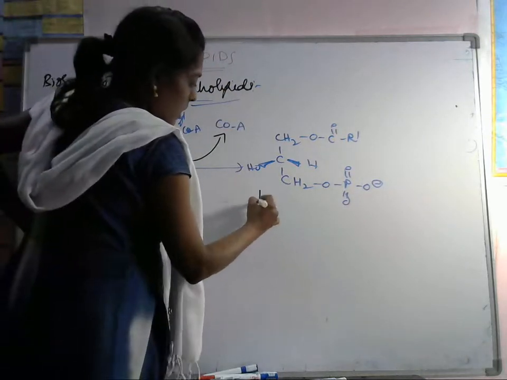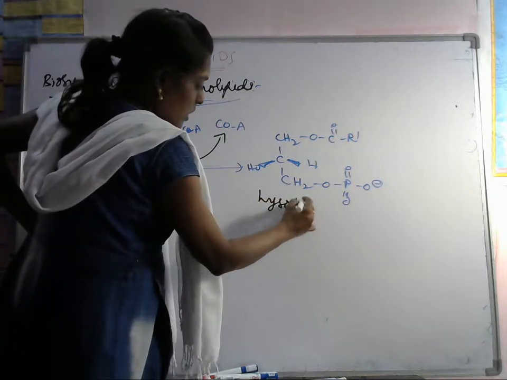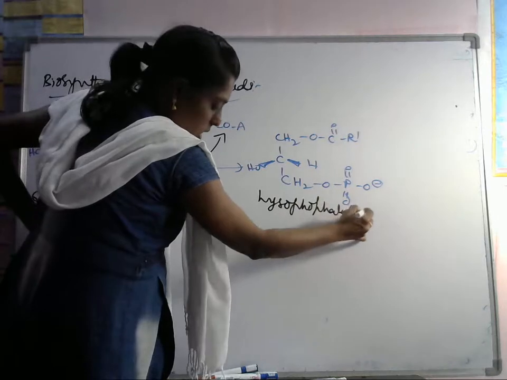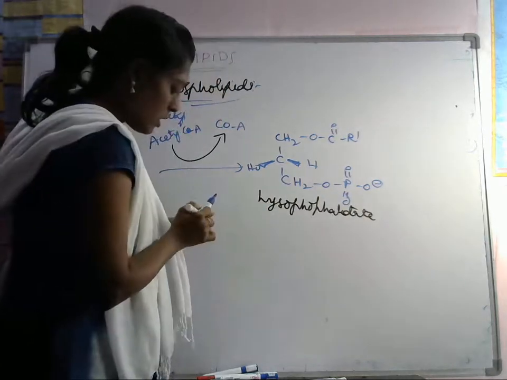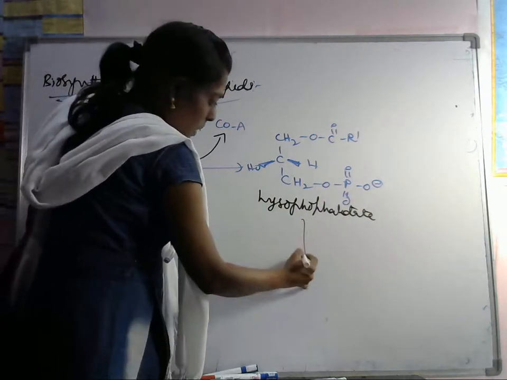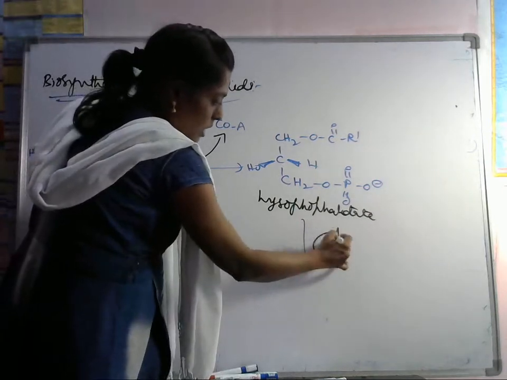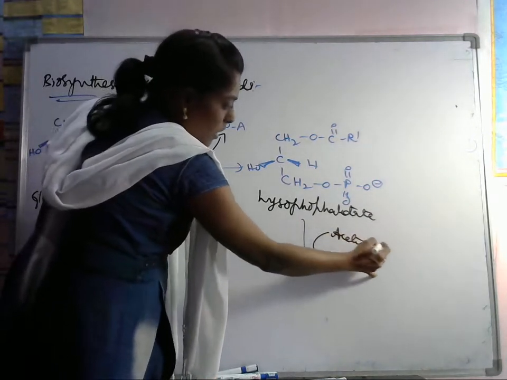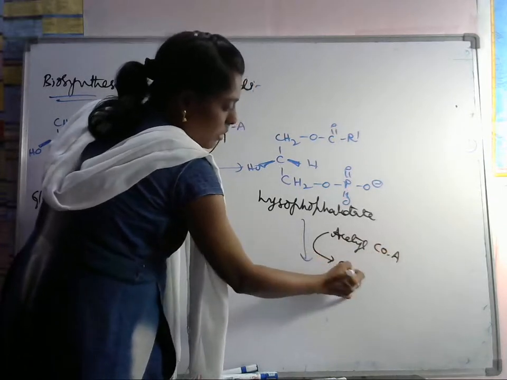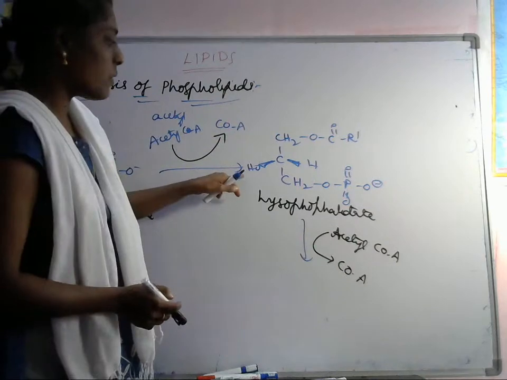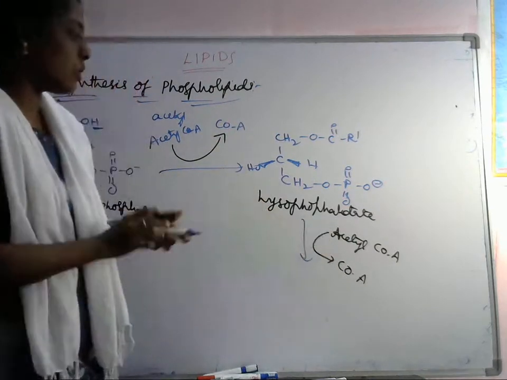So this is called lysophosphatidate. Okay. Next, it is using, again we have to do the acylation. Acyl CoA is converted into CoA, means here this OH is converted into another acyl group.